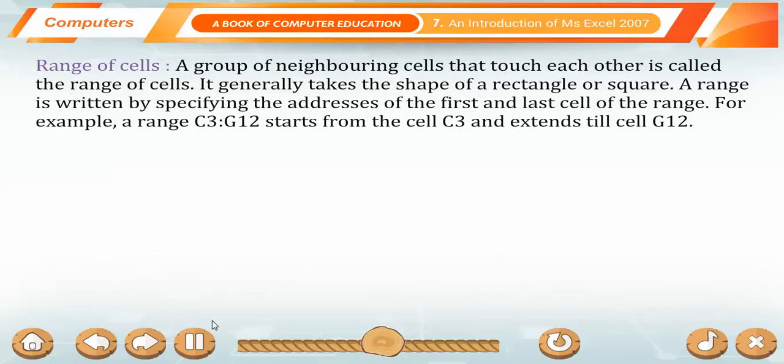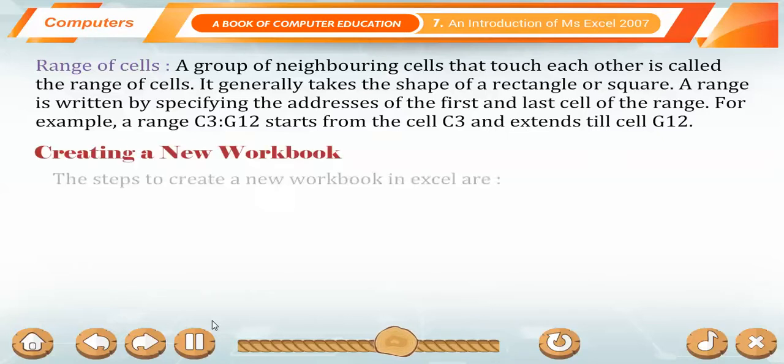Range of cells. A group of neighboring cells that touch each other is called the range of cells. It generally takes the shape of a rectangle or square. A range is written by specifying the address of the first and the last cell of the range. For example, a range C3 to G12 starts from the cell C3 and extends till cell G12.